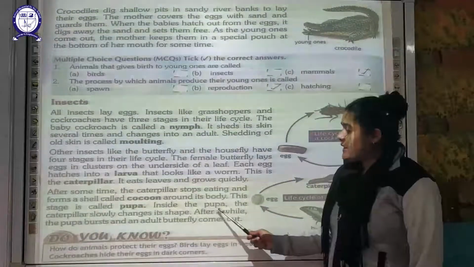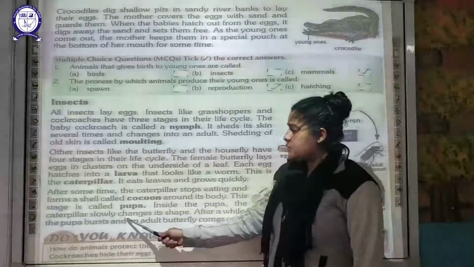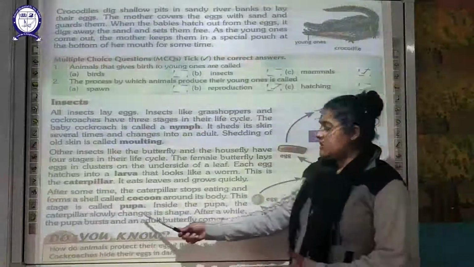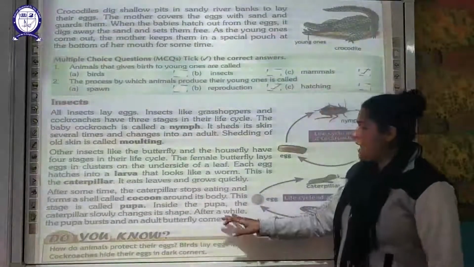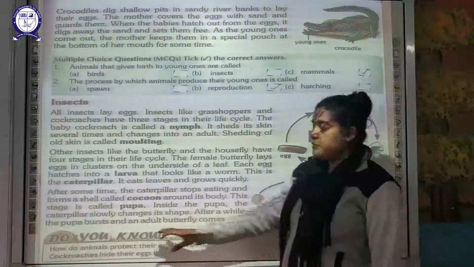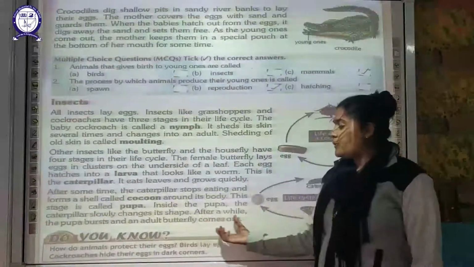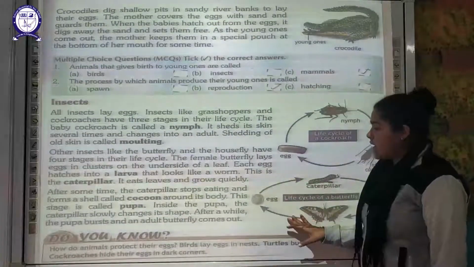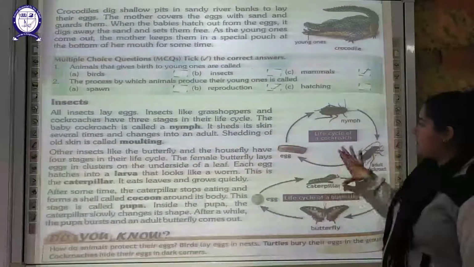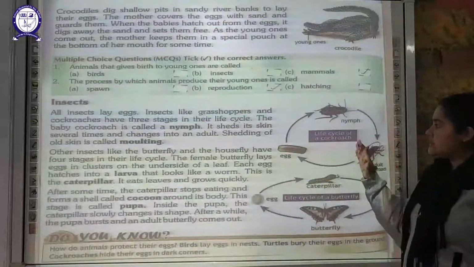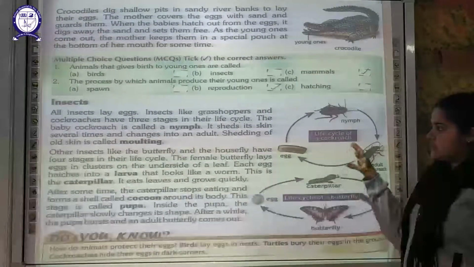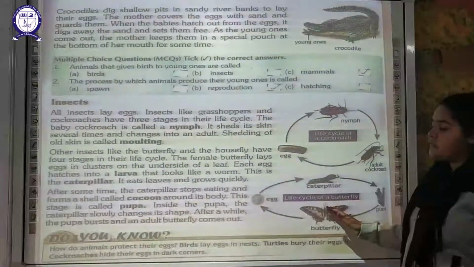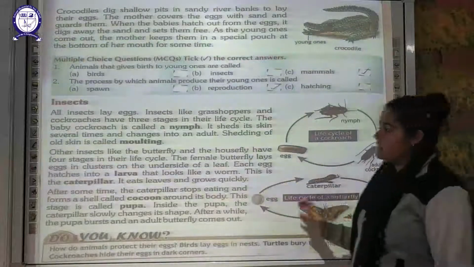And then inside the pupa, the caterpillar slowly changes its shape, and after a while the pupa will burst and a beautiful adult butterfly will come out of it. So these are the two types of insects, which have three stages and four stages in their life cycle.